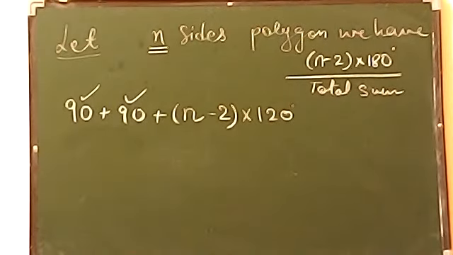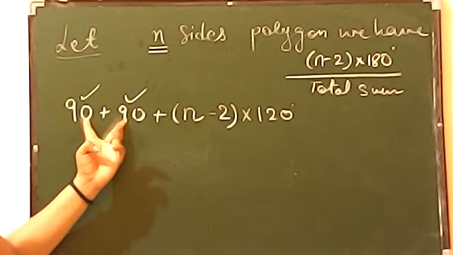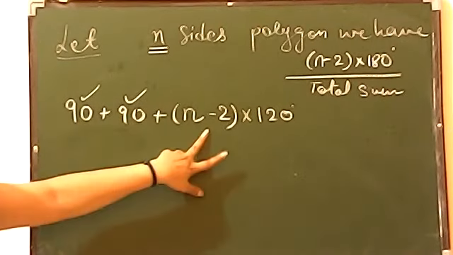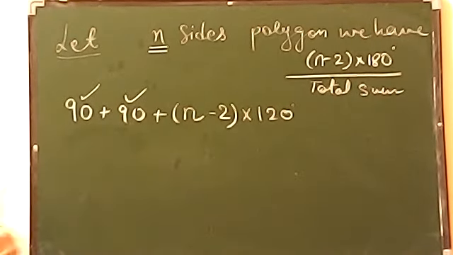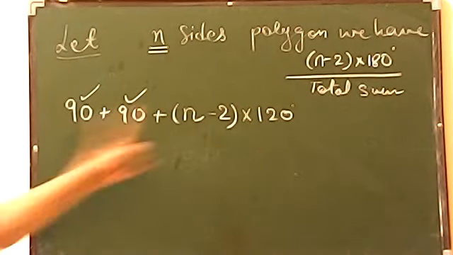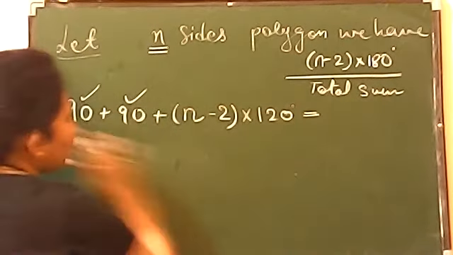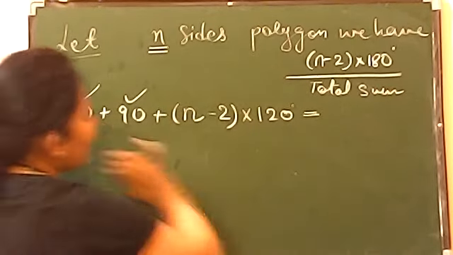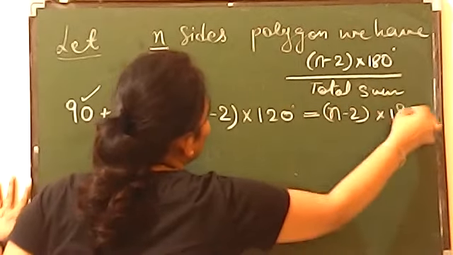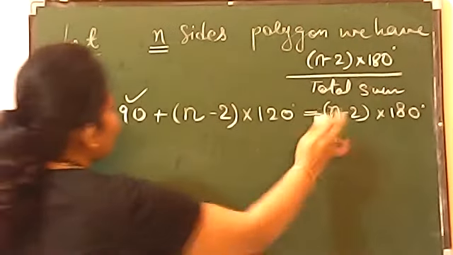ठीक है? Once again telling you, in a polygon two angles are already given as 90. तो अगर n थे उसमें से दो हमको पहले से पता हैं that is 90. So बचे angles कितने? n minus 2. And for n minus 2 it is saying that each angle is 120. So n minus 2 multiplied by 120. Now is equal to, आपने पूरे angles को add कर दिया, and the total sum you will get is n minus 2 into 180 according to the formula. So this is the total interior angle sum and this is equal to the formula.